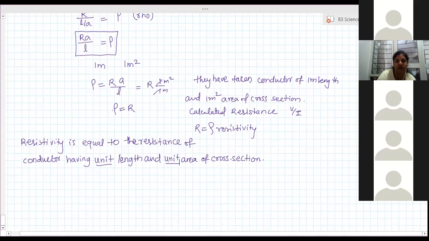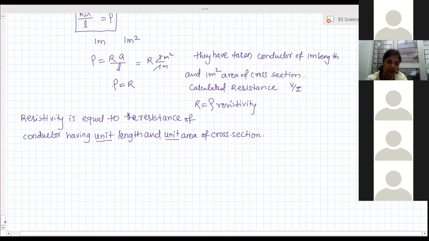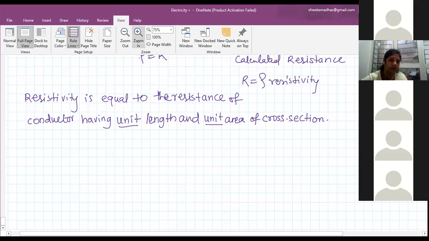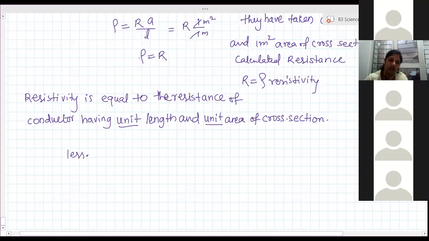Before that, some things you need to know about the resistivity of metals. The lesser the resistivity, the conductor is a good or better conductor.